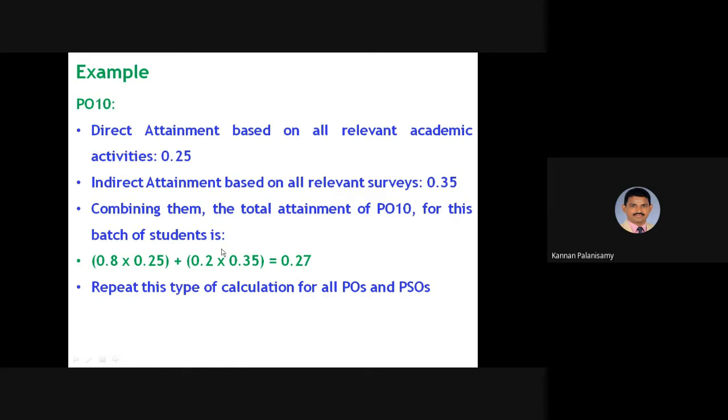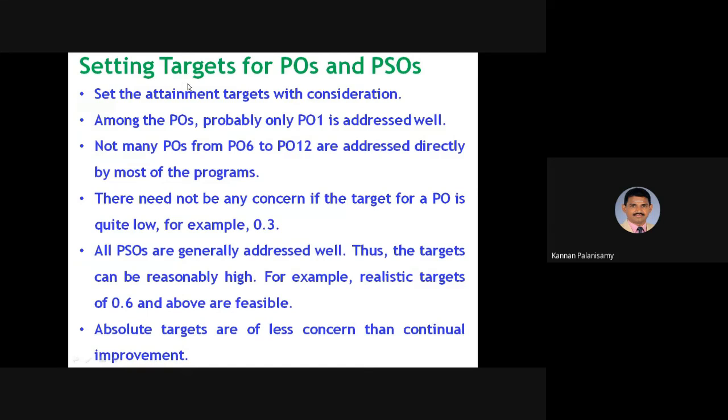So for this batch of students, 0.8 into 0.25, plus 0.2 into 0.35. So this is the attainment, right? Repeat this calculation for all POs and PSOs. Okay. Then next, setting targets. I think with this we can complete.